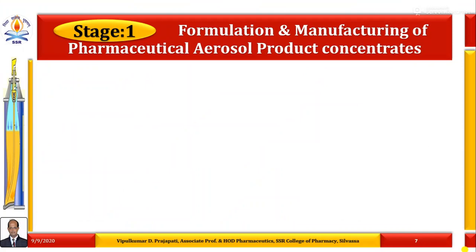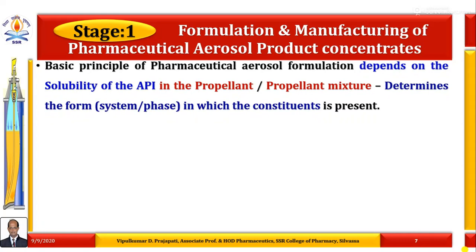So the first stage is known as formulation and manufacturing of pharmaceutical aerosol product concentrates. The basic principle of pharmaceutical aerosol formulation depends on the solubility of the active pharmaceutical ingredient in the propellant or propellant mixtures. That determines the form, meaning the system or the phase of the pharmaceutical aerosol in which the constituents are present. Hence, four provisions are possible.